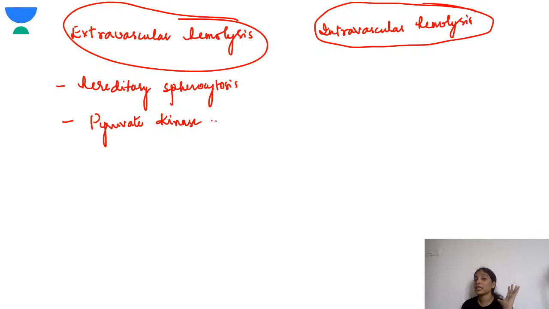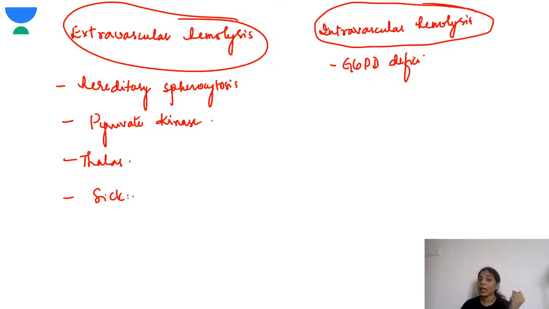Pyruvate kinase is extravascular hemolysis because the RBCs become rigid. So G6PD deficiency is an intravascular hemolysis. Thalassemia is extravascular. Okay, then even the sickle cell. In sickle cell anemia, around 1/3 of these patients can go for intravascular hemolysis.